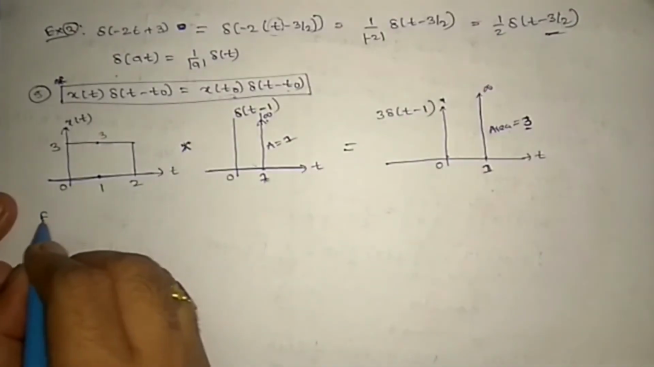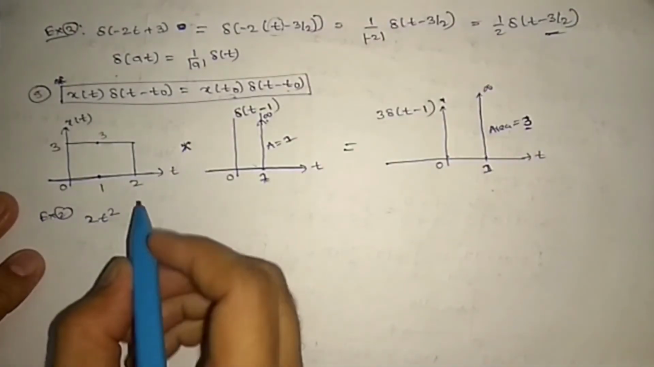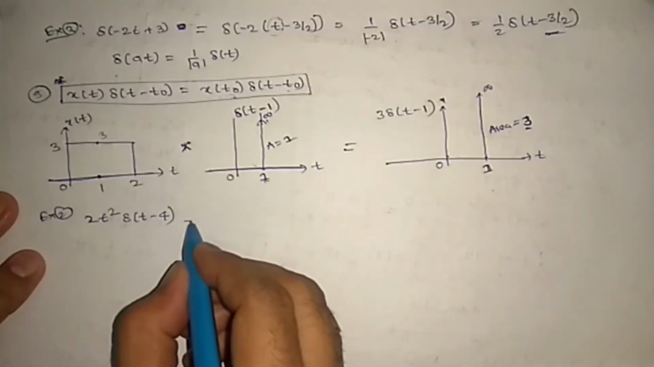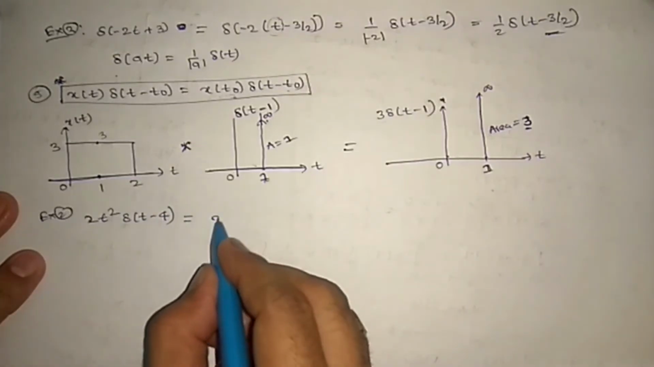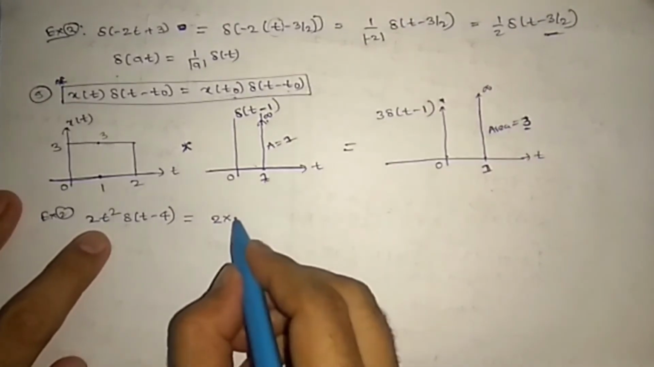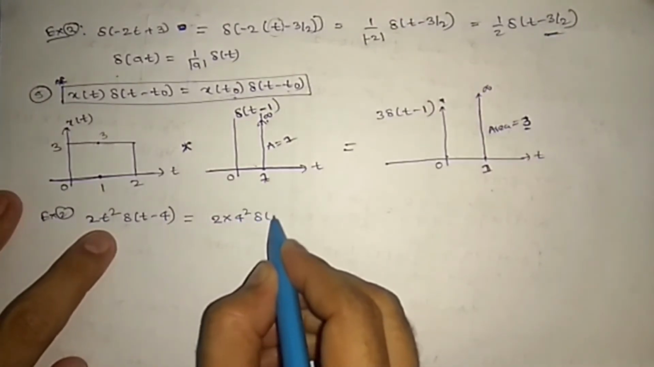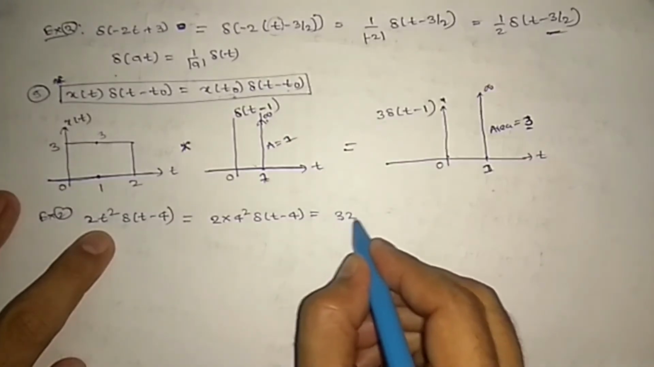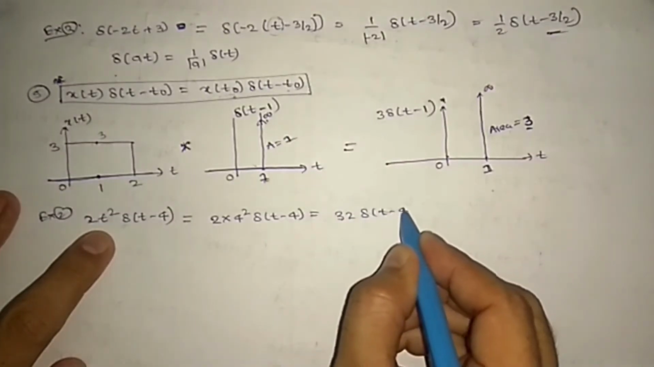Okay, let us see example 2: 2 t square del of t minus 4. Then this will be 2 into 4 square del of t minus 4. So this is 16, and 32 del of t minus 4 is the answer.